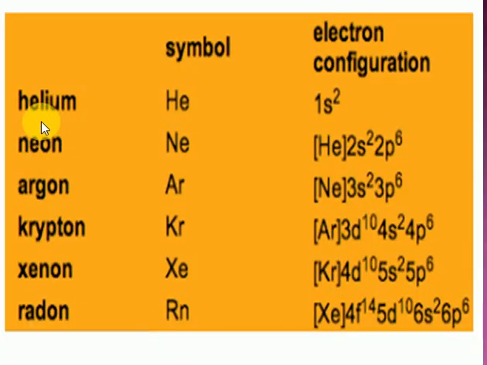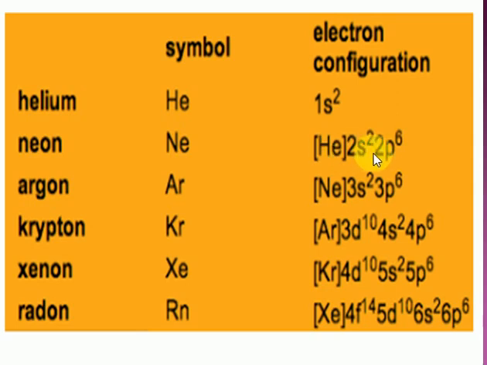The elements are helium, symbol He. Electronic configuration 1s2. 1s2 means it's the first period, and the s orbital contains 2 electrons. So this is the electronic configuration of helium. Neon's electronic configuration is 1s2, 2s2, 2p6. Or else you can mention helium in brackets instead of 1s2.